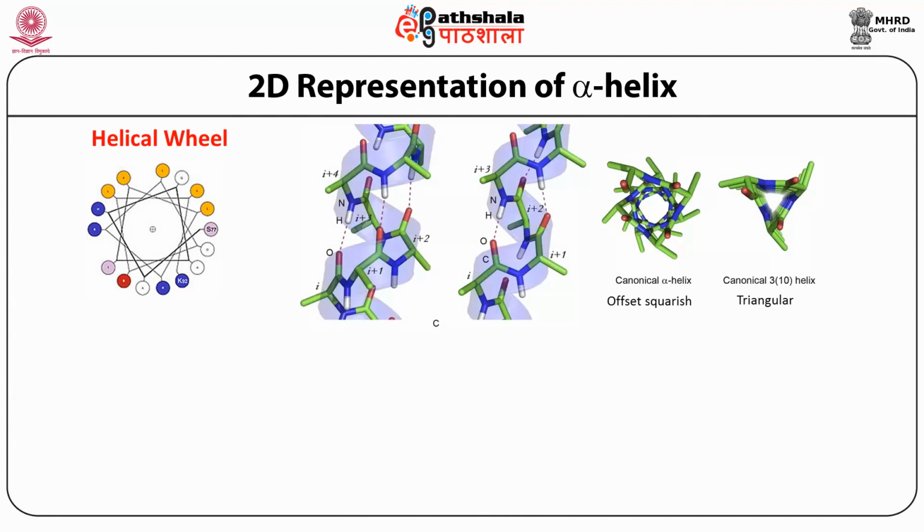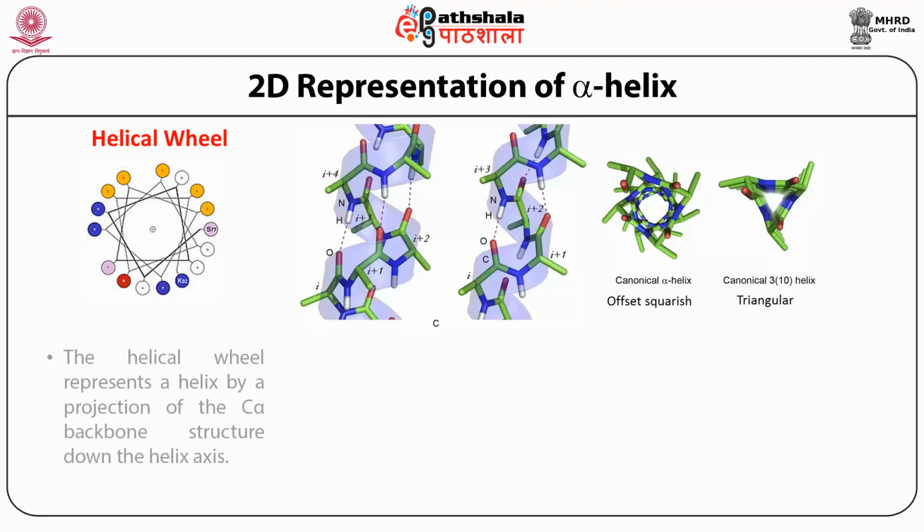2D representation of the alpha helix. You know that drawing alpha helices by hand is very difficult if you don't have an idea about 3 dimensions. To solve this problem, scientists have tried to look at 2D representations of these 3D structures, and this is given by the helical wheel. The helical wheel can represent a helix by projection of all the C alpha backbone structure down the helix axis. You can see a typical 3-dimensional alpha helix is very difficult to draw, but if you look at it through this helical wheel, things become much easier.